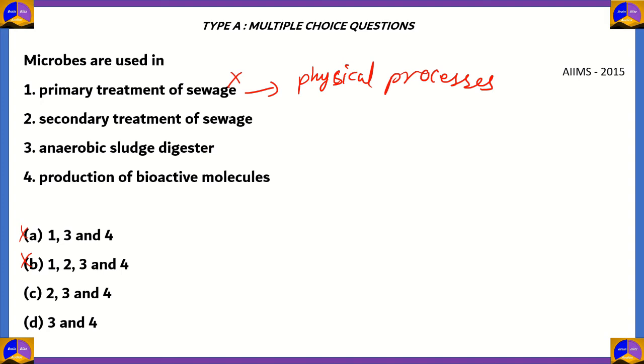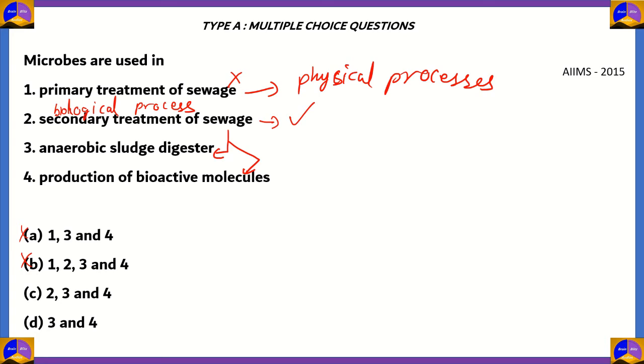Now, statement number 2, secondary treatment of sewage is correct because secondary treatment is a biological process. And in that biological process, you will have the digestion of anaerobic sludge and production of bioactive molecules, the flux.